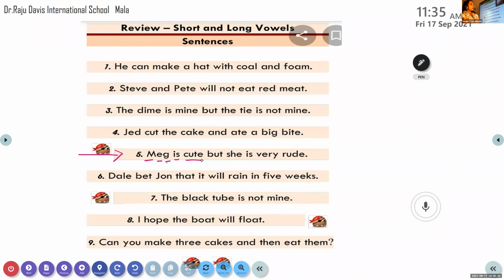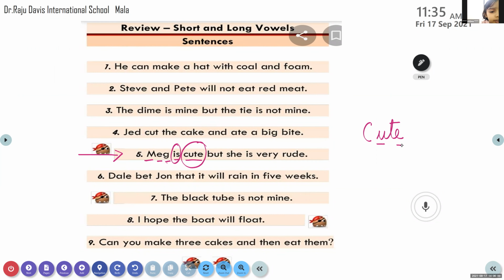How many vowels are there, Ethna? How many vowels? In this word, one. This is I-S. Is. Yes. Then in this next word, how many vowels?